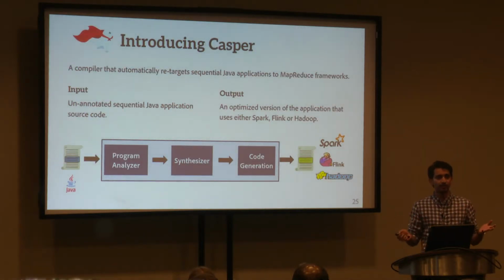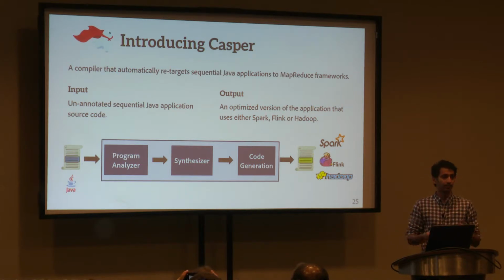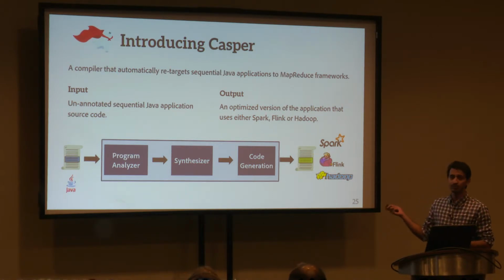So all of this that I've explained to you, we've implemented in a tool called Casper. Casper takes completely unannotated Java source code, and it will generate a new version of the application that can be optimized using either Spark, Hadoop, or Flink.